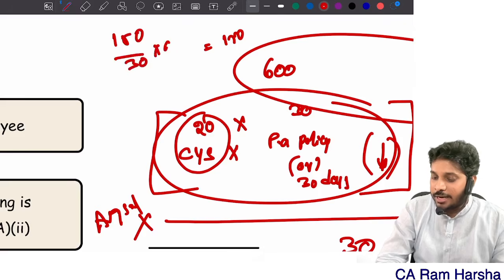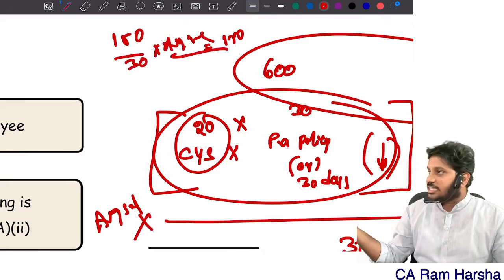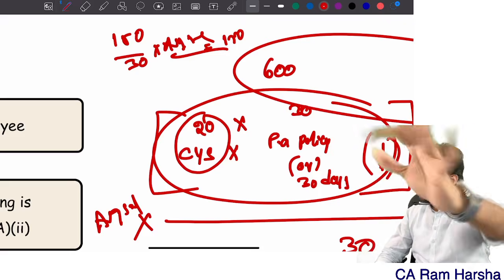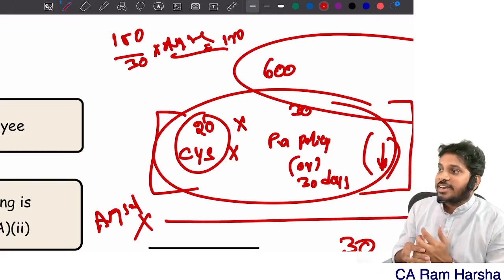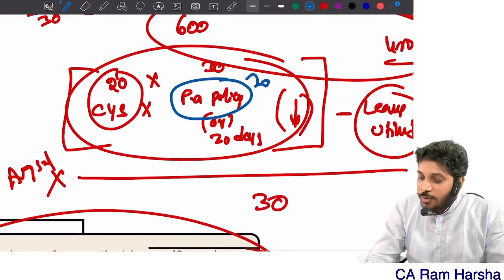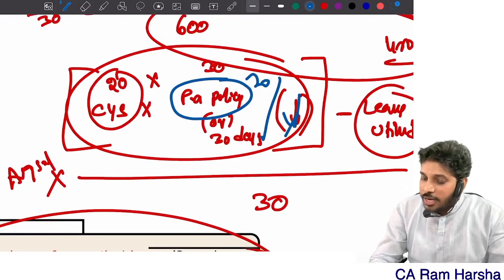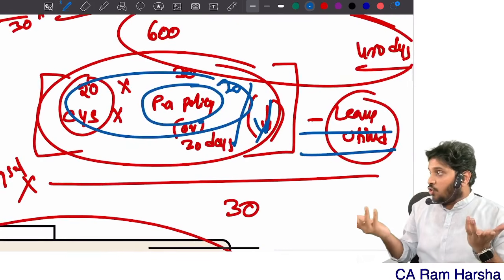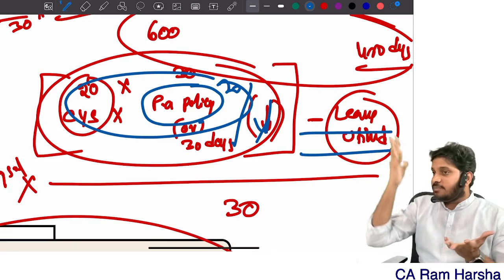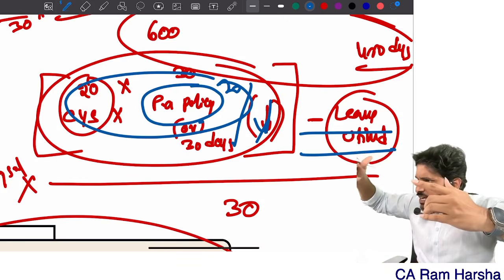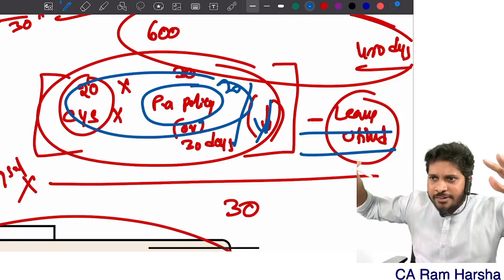150 by 30 into average salary. That's it. If you understand this point, in leave encashment you can never make a mistake. This is how you should understand leave encashment. Are you clear? Suppose, sir, the company policy itself is 20, then 20 or 30, whichever is lower, 20. 20 into 20, 400. Already you took 450 leaves, sir. No leave encashment exemption, 0 exemption. Clear or not? Everybody got communicated clearly whatever we discussed in depth without any confusion?